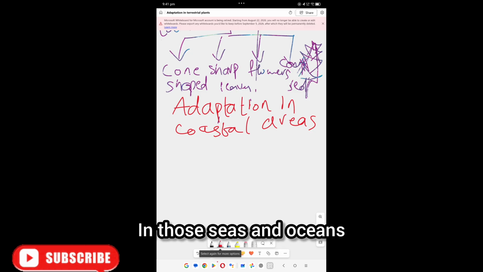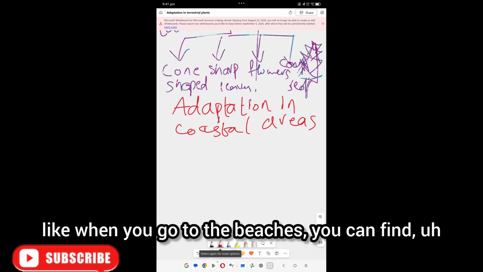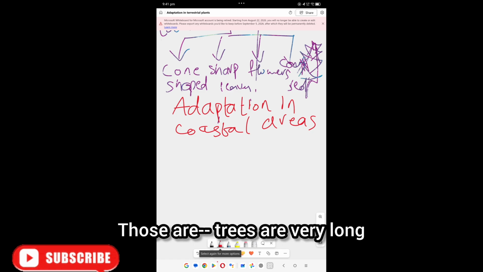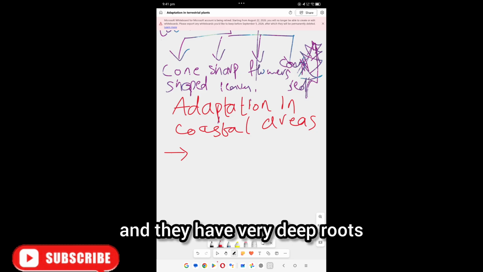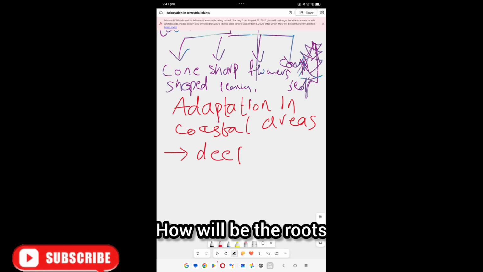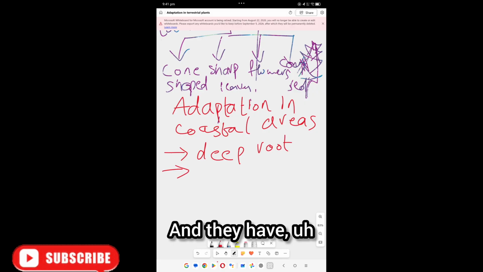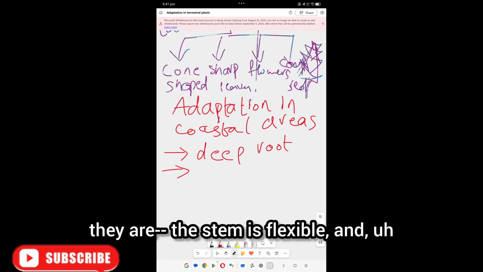In those seas and oceans, when you go to the beaches, you can find coconut trees and some different types of long trees. Those trees are very long, and they have very deep roots. How will be the roots? Deep roots, and the stem is flexible.